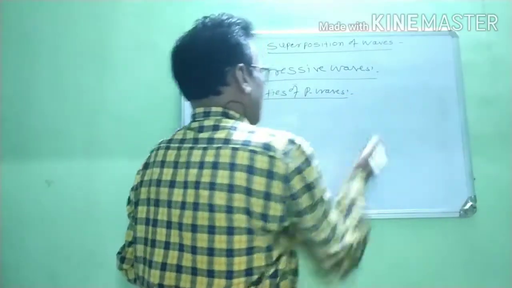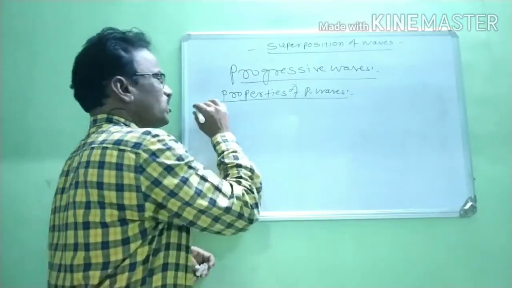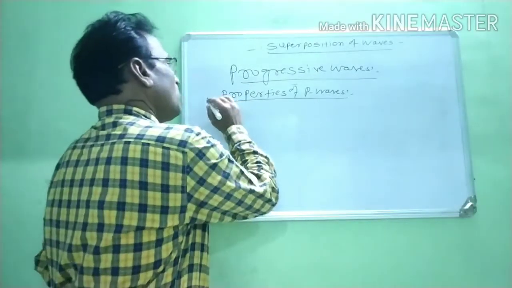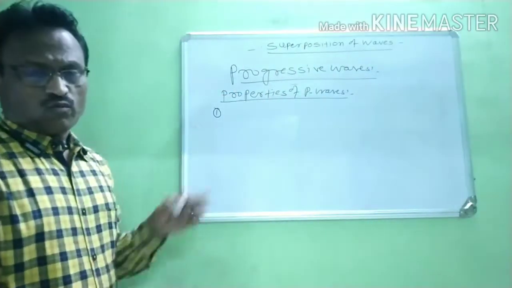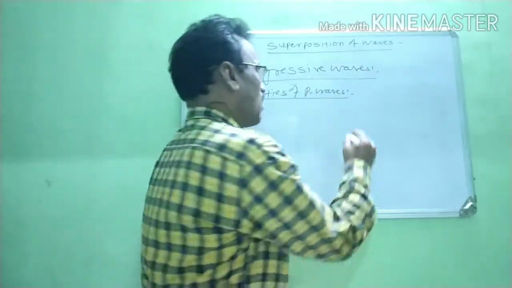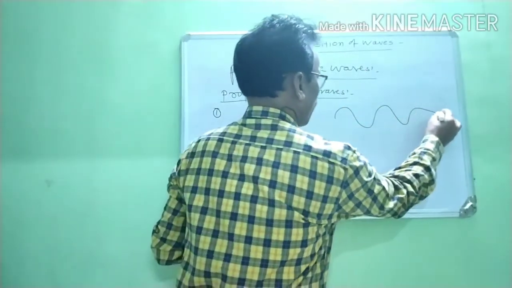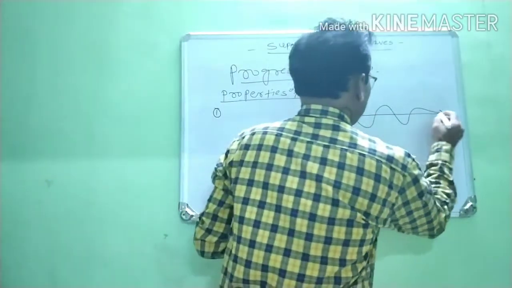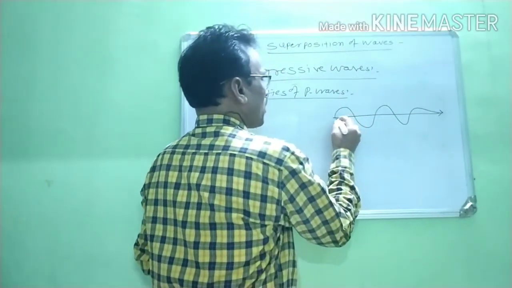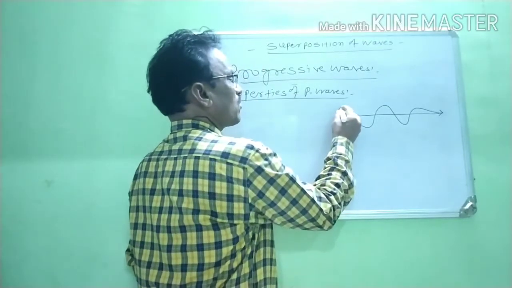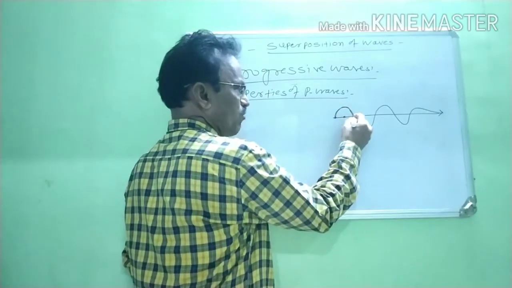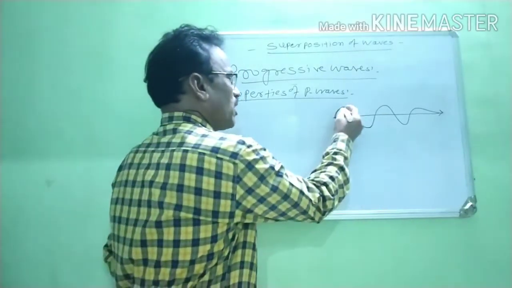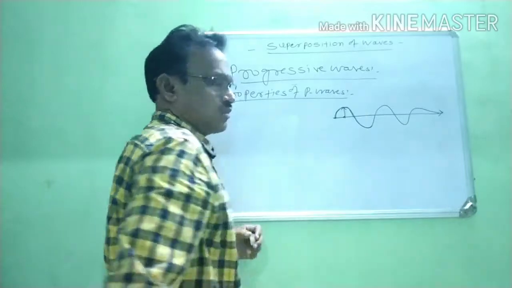Now, we consider the first property of progressive waves. When a progressive wave travels through the medium, suppose this is the wave which travels through that medium, right? We know that the first particle vibrates upward, again it vibrates downward, and it completes its vibration. Therefore, this particle vibrates from its mean position.